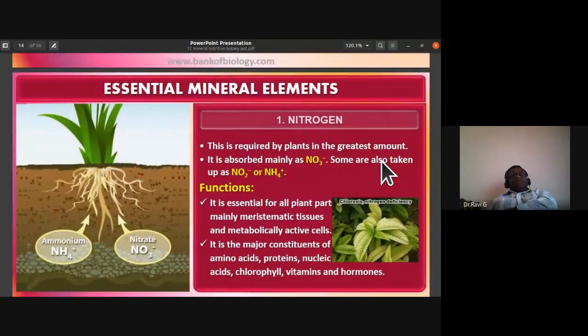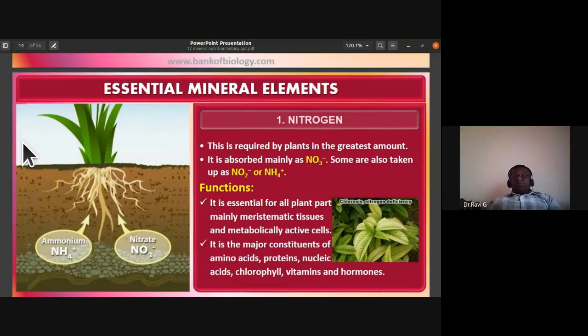Let us discuss each of these mineral elements in detail, like nitrogen. Nitrogen plays an important role. It is found in amino acids and nucleic acids, and nucleotides are made up of nitrogen bases. The plants absorb nitrogen as nitrate ions and ammonium ions, as they cannot directly fix the free atmospheric nitrogen.